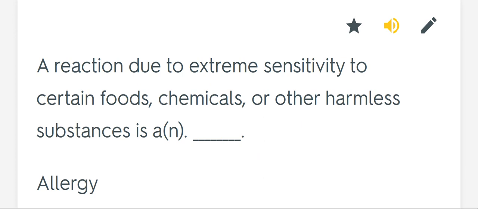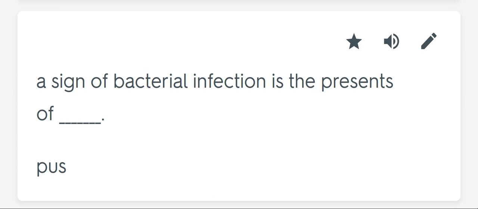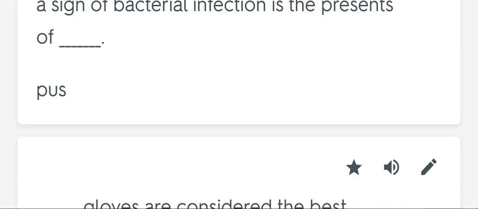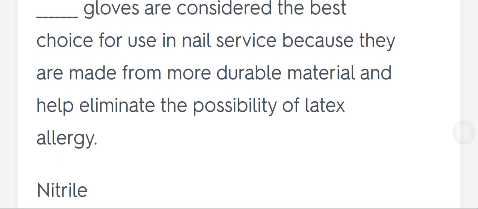A reaction due to extreme sensitivity to certain foods, chemicals, or other harmless substances is a blank. Allergy. A sign of bacterial infection is the presence of blank. Pus. Blank gloves are considered the best choice for use in nail service because they are made from more durable material and help eliminate the possibility of latex allergy. Nitrile.